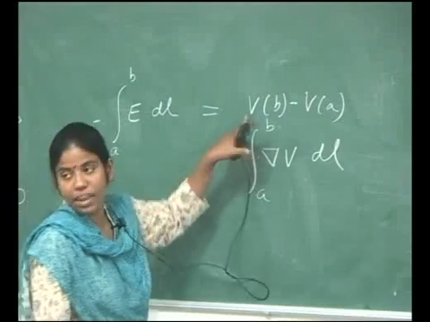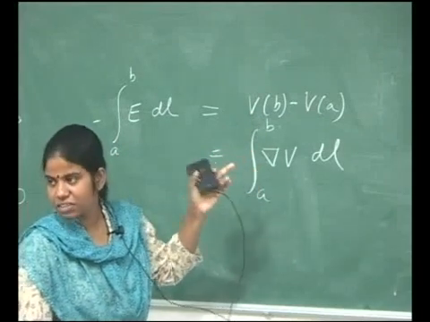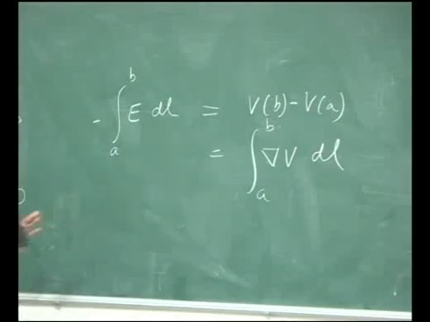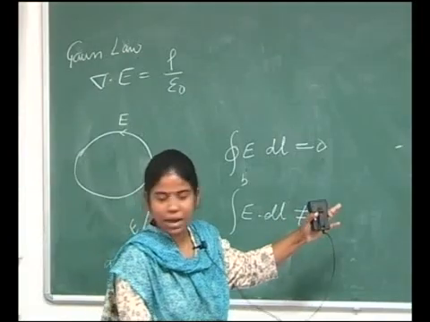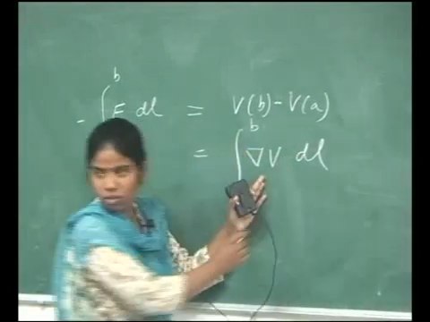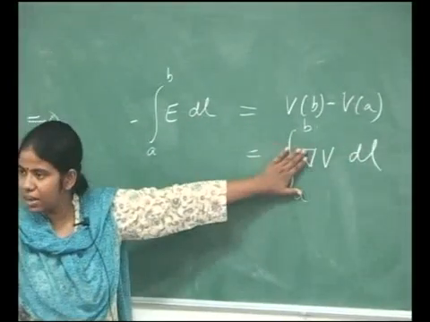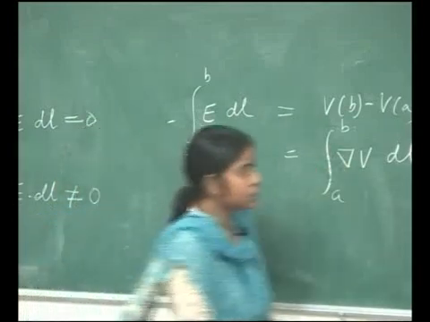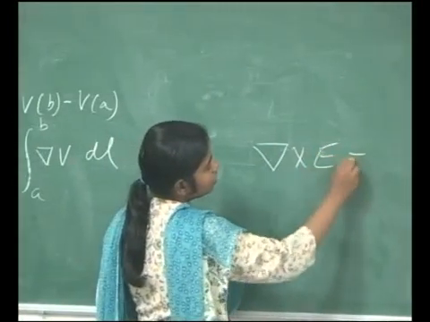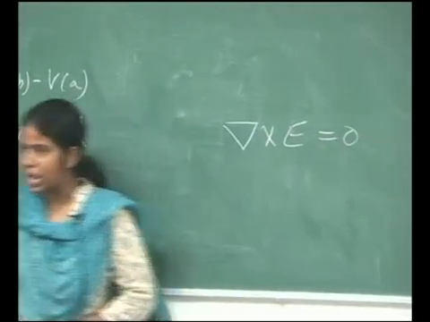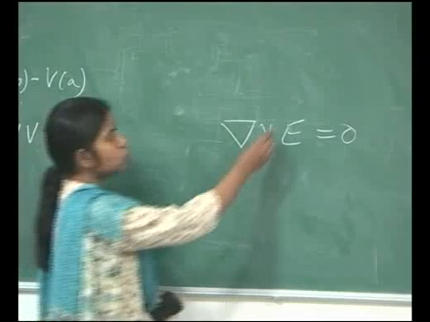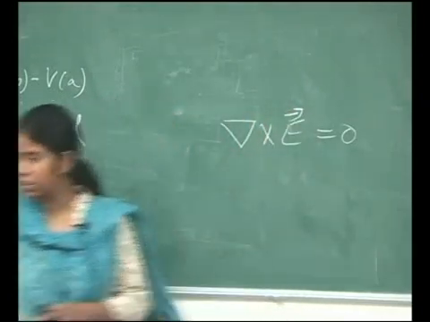Now, here V I know is a potential and it is a scalar, and behind this there is a very strong mathematical statement, that is why I can write like this. Although mathematically I can write like this, I also know that del cross E is equal to 0, and I would like to say here that E is a vector field.